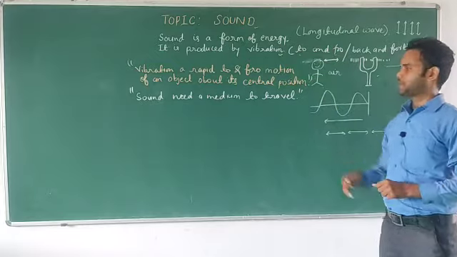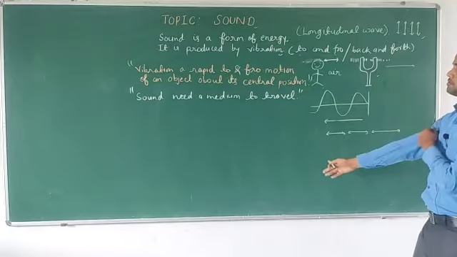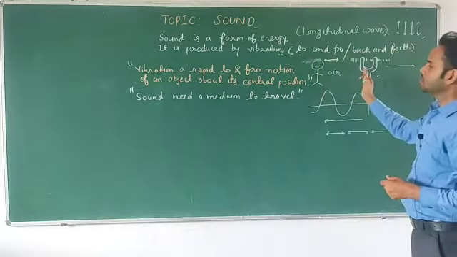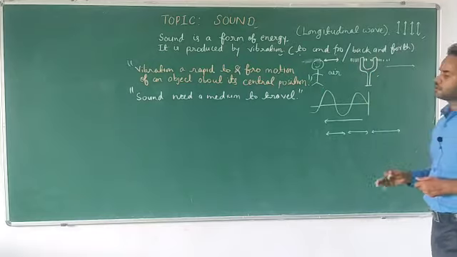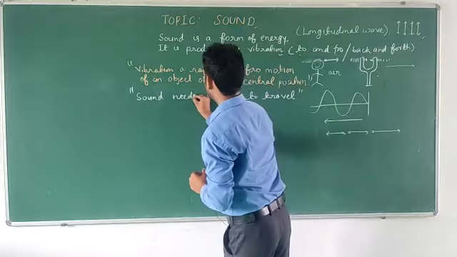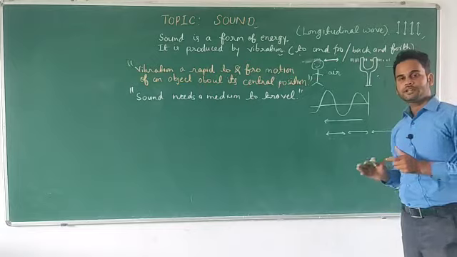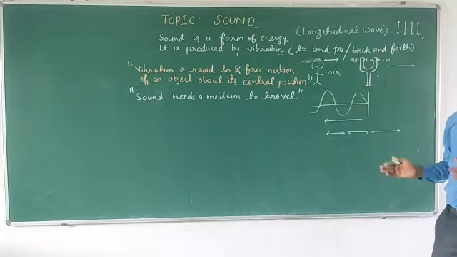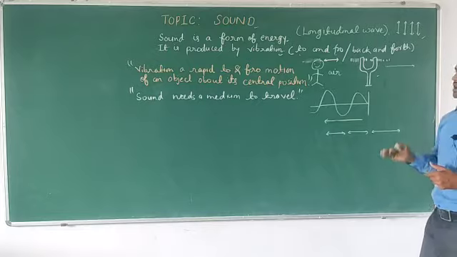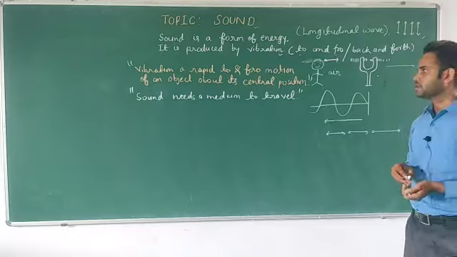It is produced by the vibration, and it is like to and fro or back and forth. Vibration is what? Vibration is a rapid to and fro motion of an object about its central position. Another thing, sound needs a medium to travel. So we can say that without medium, sound cannot travel. Like if we talk about space, there is no medium. So if there is no medium, sound cannot travel even if there is an explosion, okay.